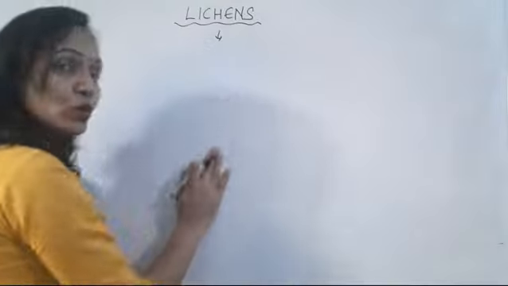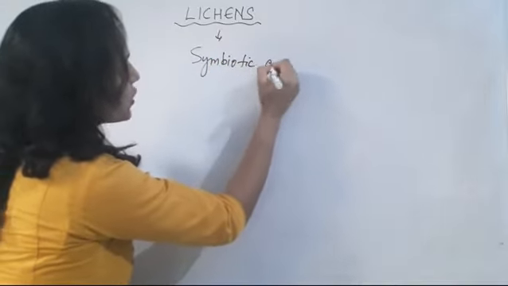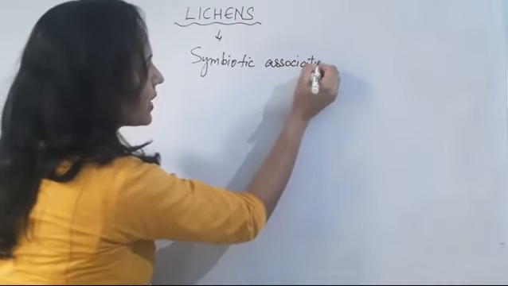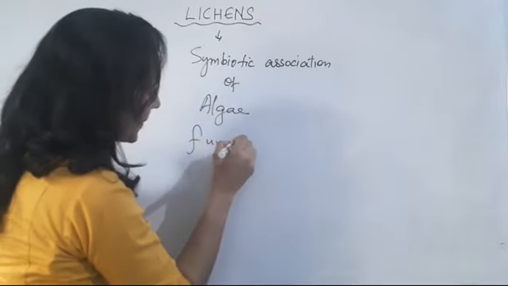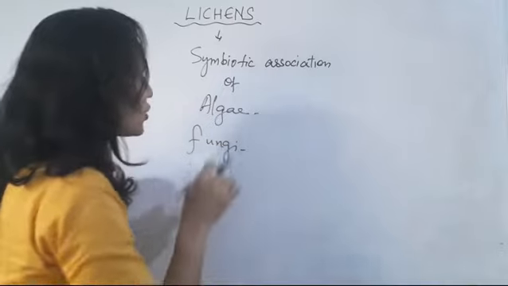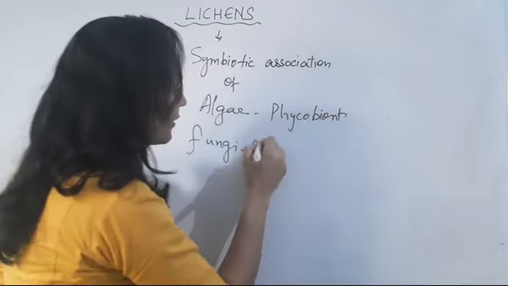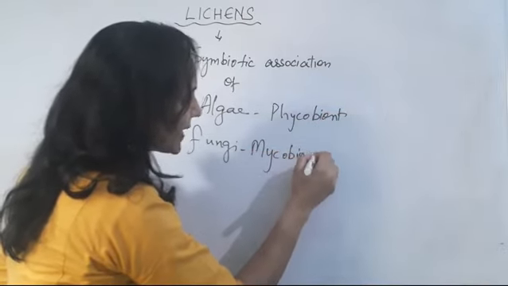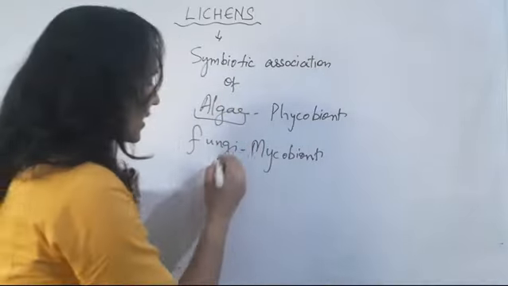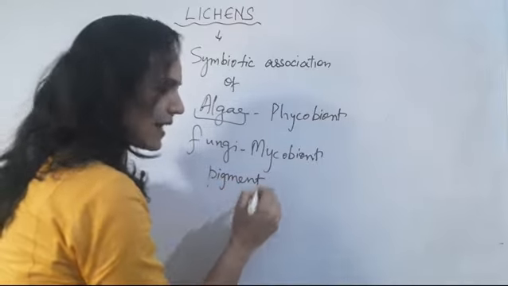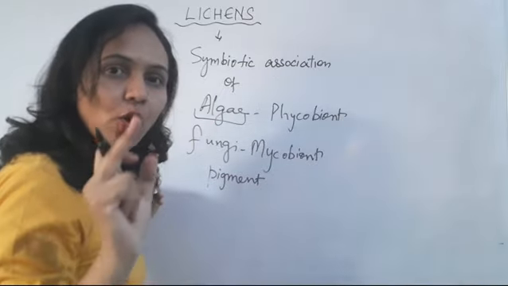How? I told you that lichens are the symbiotic association of algae and fungi. In this association, the algal partner is known as phycobiont and the fungal partner is known as mycobiont. The algae contain several pigments like chlorophyll A, B, xanthophyll, etc. So they can prepare their own food, that means they are autotrophic.